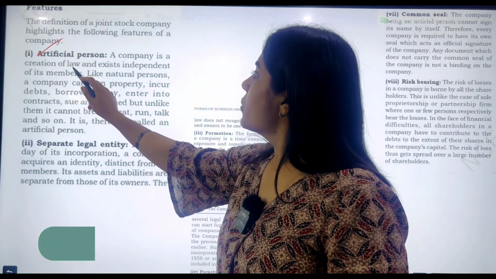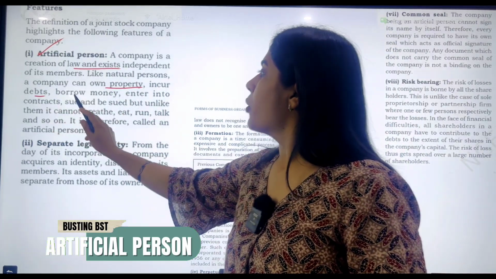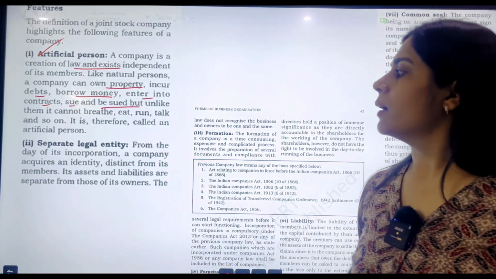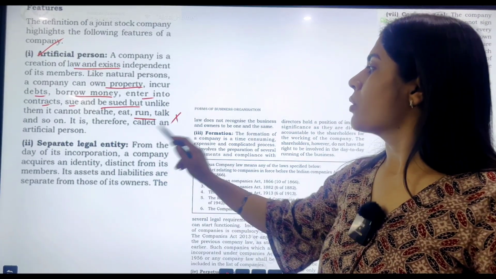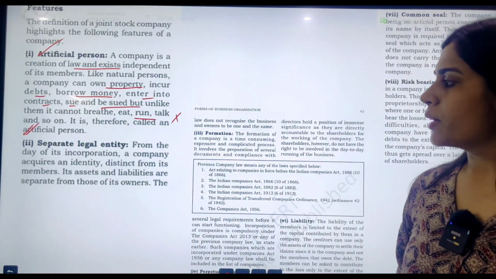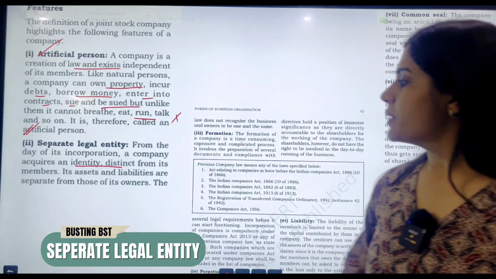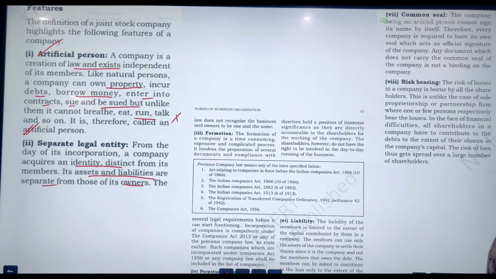It has its own existence in the eyes of law. It can own property, incur debts, borrow money, enter into contracts. It can sue and can be sued by other persons, but artificial because it cannot eat, run or talk. So it is called an artificial person. Now separate legal existence altogether because it has a distinct identity from its members. Its liabilities and assets are separate from that of its owners. So it has everything of its own.